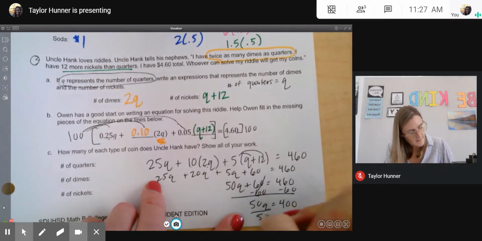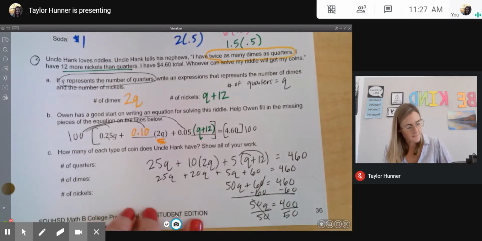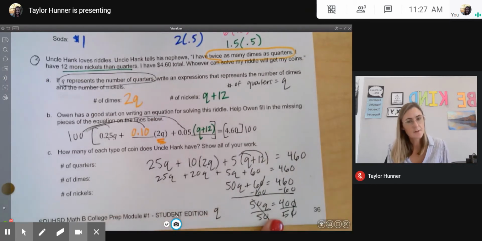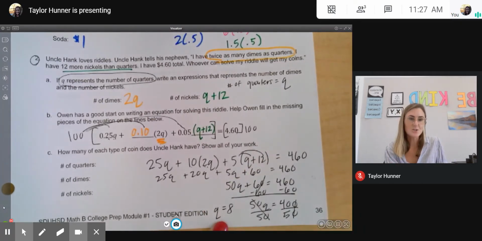When I divide both sides by 50, I get Q equals 400 divided by 50. And I know that if I were to just cross out a 0 here, 40 divided by 5 is 8. So Q equals 8.